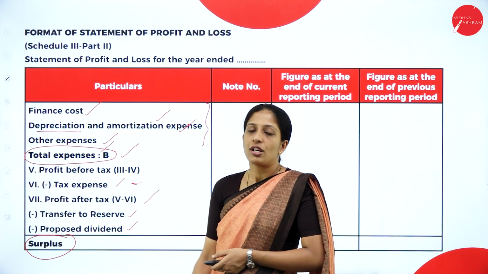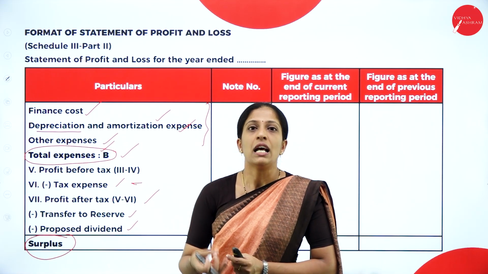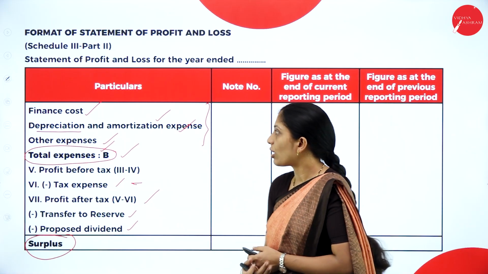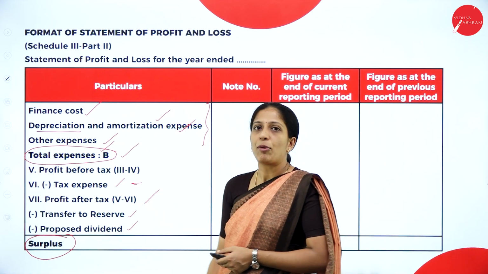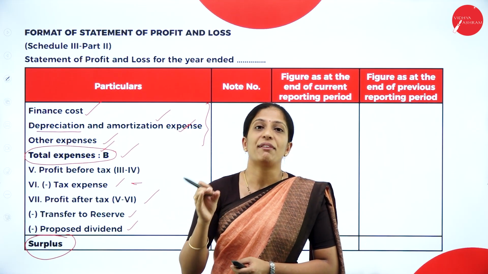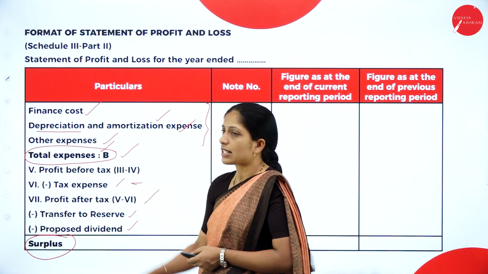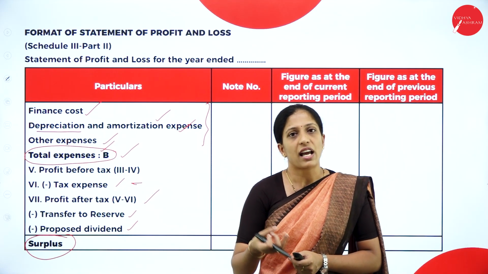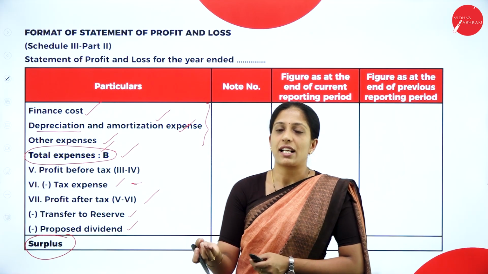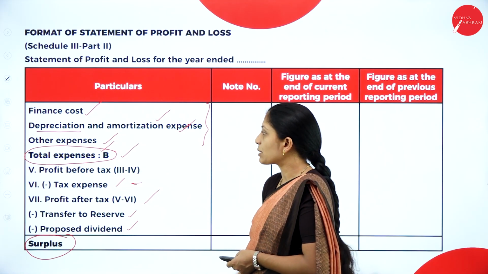Next, finance cost. Normally you have finance cost like interest as well as dividend which is paid on shares as well as debentures as well as loan, that comes under finance cost. Next, depreciation and amortization expenses. Depreciation is calculated on tangible fixed assets, whereas amortization on intangible fixed assets. Other expenses like carriage inward, carriage outward, rent, tax, any other expenses, that comes under other expenses. When you add all these, you will get total expenses.